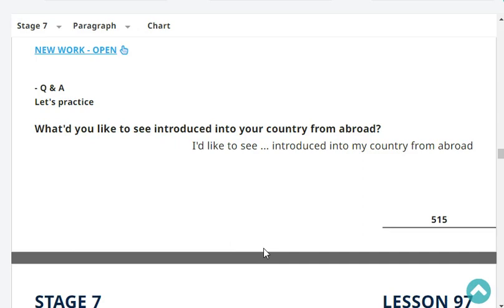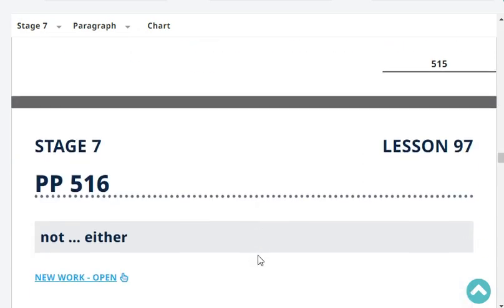Okay, what did you like to see introduced into your country from abroad? I'd like to see dried mangoes introduced into my country from abroad, from the Philippines, exactly.